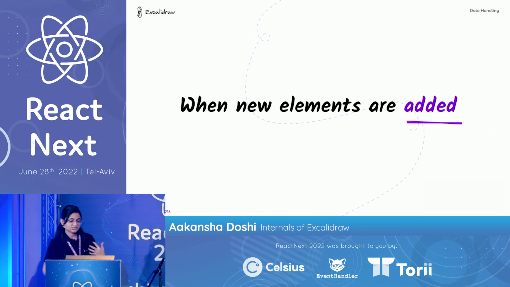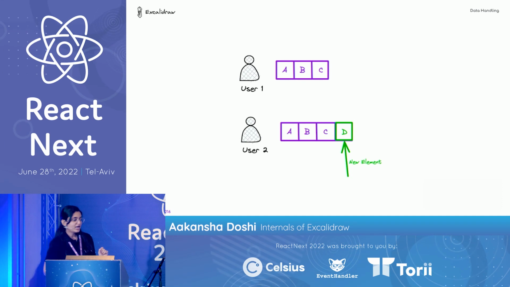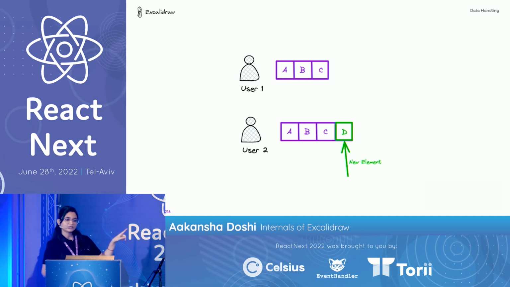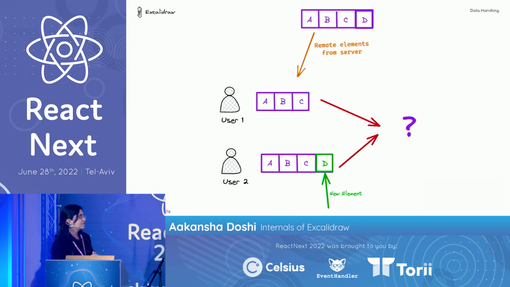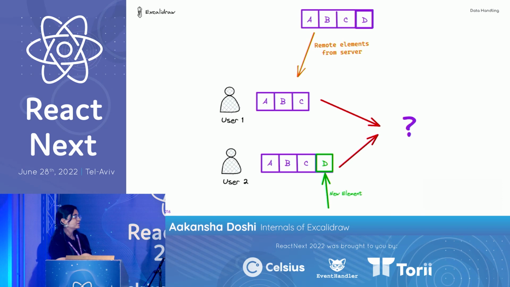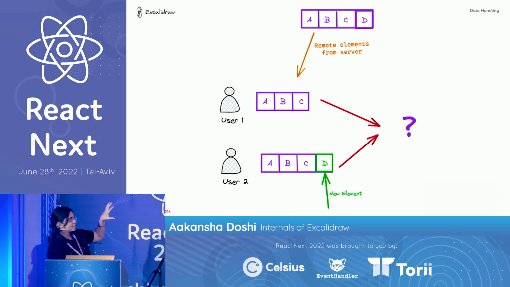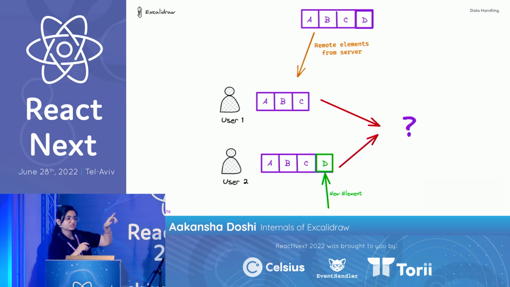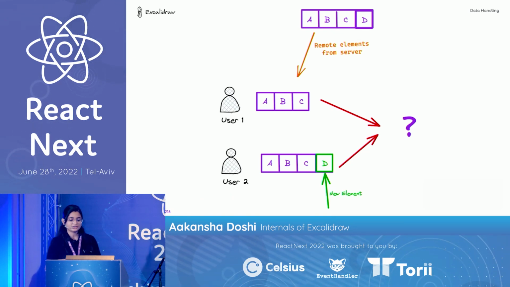So when you start adding new elements, let's look at this scenario. You have two users, and user 2, as you can see, has added a new element D. Now when user 1 gets the notification that, hey, these are the new remote elements which are added, how will user 1 understand that, hey, I do have ABC, but I don't have D? D is something new. Right now, there is no way for user 1 to actually identify that.